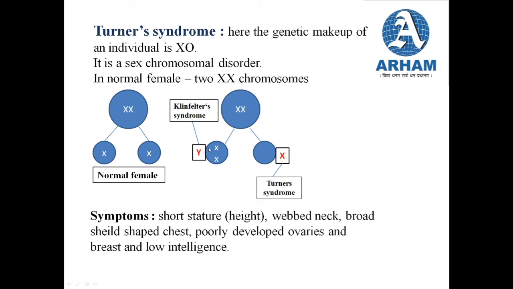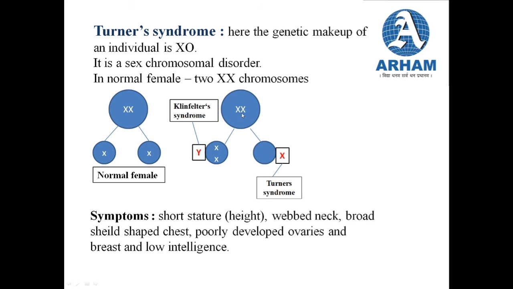If the egg having both X chromosomes is fertilized by a Y chromosome, then this results in Klinefelter's syndrome, and this is how Turner syndrome and Klinefelter syndrome are connected. After egg production, if both the X chromosomes go to one egg and that egg is fertilized by a Y chromosome, then the condition is XXY, which results in Klinefelter syndrome.